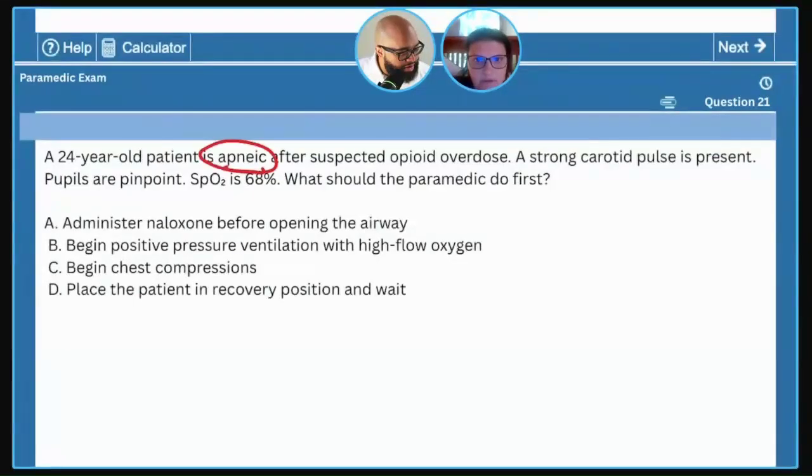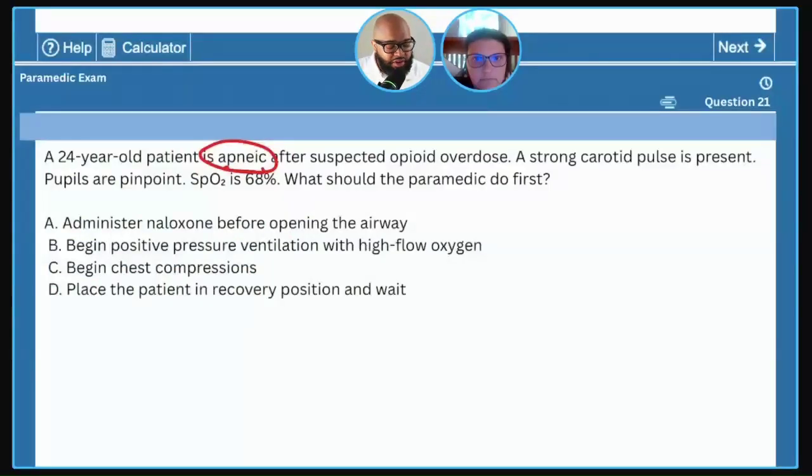What should the paramedic do first? It's a two-step. A 24-year-old patient is apneic after suspected opioid overdose. Okay, stop right there. Apneic, so it's a ventilation problem. Now, this tells me they're not breathing, so what's the next question I have?